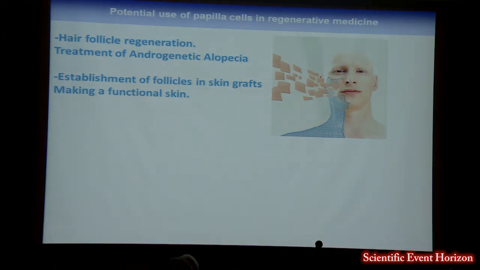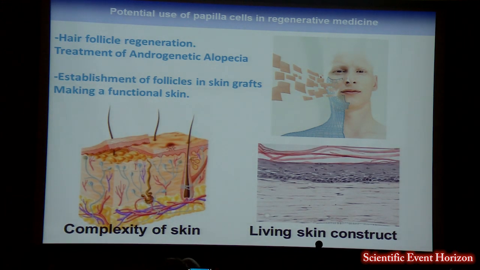If we could harness the instructive properties of human dermal papilla cells, we could envisage growing hair follicles in situations where there currently are none, such as in androgenetic alopecia or a skin graft or a burn. And I say skin grafts because current skin models used to treat burns or non-healing wounds are devoid of hair follicles, and they don't represent the complexity of human skin at all. They don't have hair follicles, nerves, or blood vessels, and they're more like living bandages rather than functional skins. And so establishment of a hair follicle within a skin graft would be the first step towards making a functional skin.